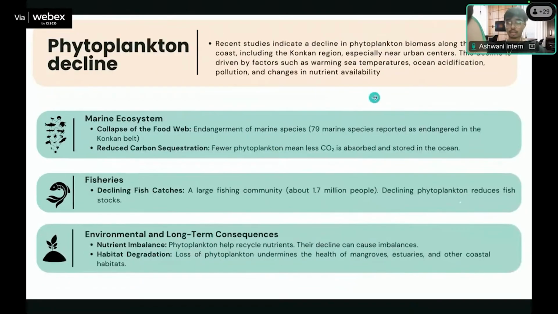Then comes the phytoplankton decline. Phytoplankton are the microorganisms responsible for carbon sequestration, nutrient recycling, and food for fishes to eat. But since the phytoplankton are declining, it has led to the collapse of the food web around the Konkan coast, with the same 79 marine species now reported as endangered. It has also led to a decline in catches, which is affecting the economy of the whole coast, and has caused problems in nutrient recycling, as the phytoplankton recycle the nutrients and maintain the balance.